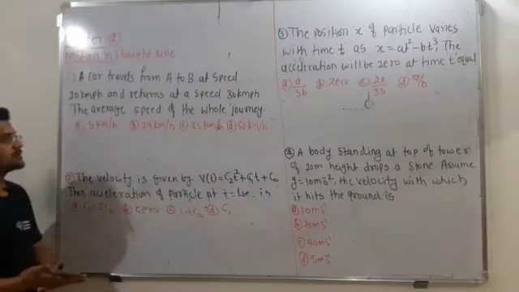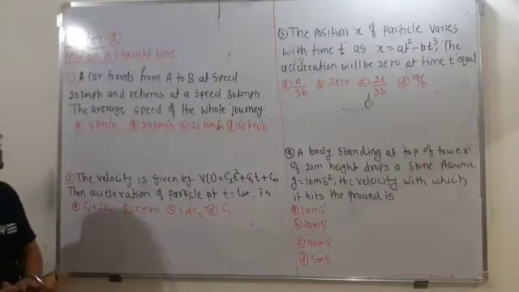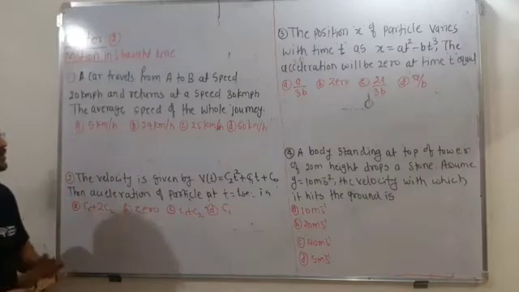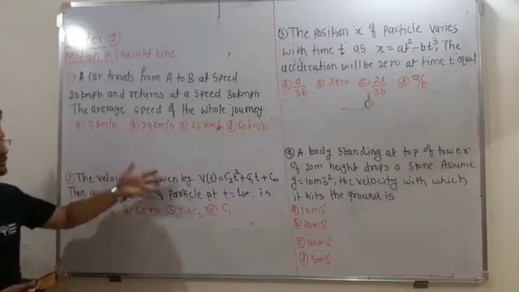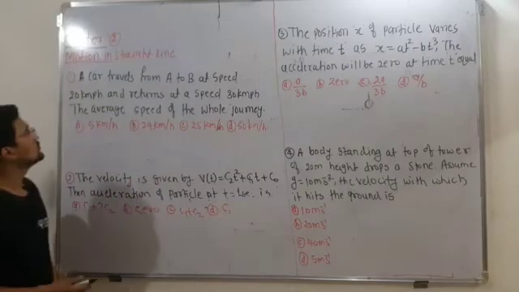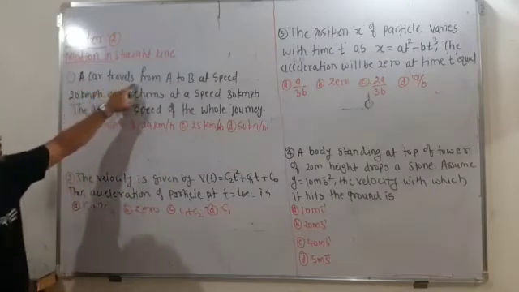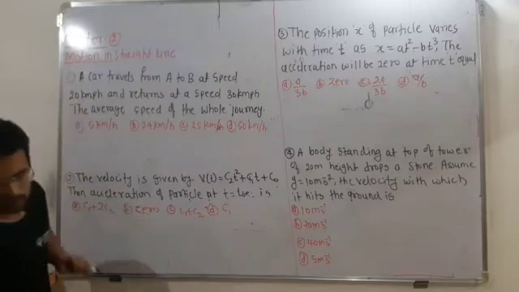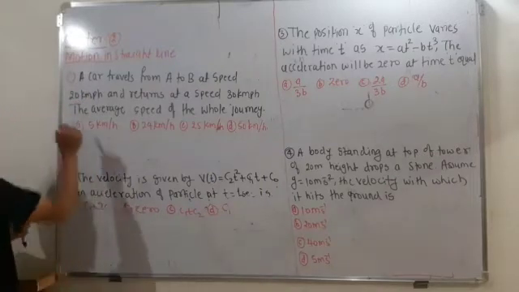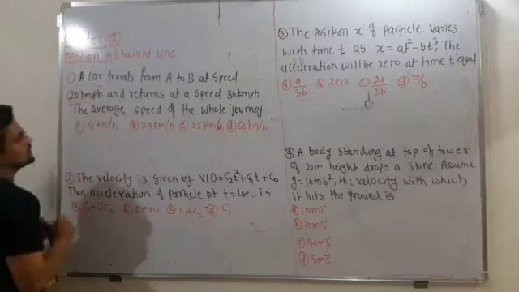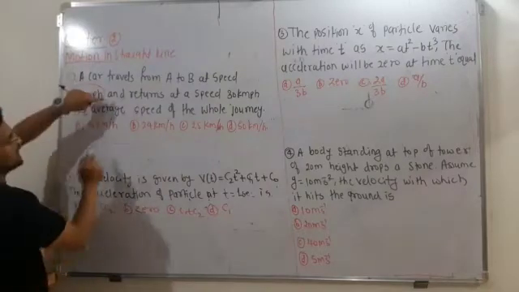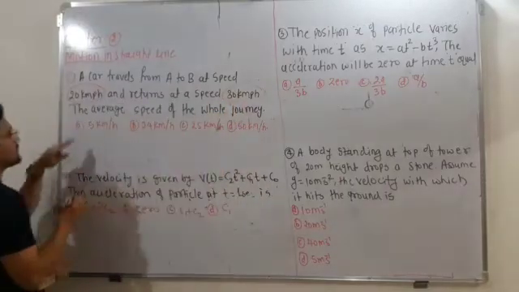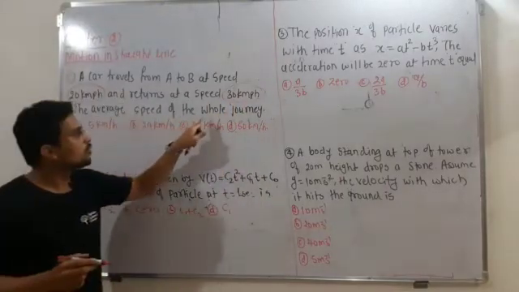So here are some MCQs. We have to solve up to whatever we have seen. The basic theory belongs to that only. So the first one: a car travels from A to B at speed 20 km per hour. Each and every term you have to mark. So this is the speed from A to B, and it returns at a speed of 30 km per hour. The average speed of the whole journey.